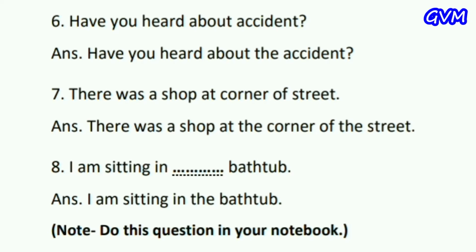Seventh, there was a shop at corner of a street, and the correct answer is there was a shop at the corner of the street. We put the before the corner and before the street. Next one is I am sitting in bathtub, and the answer is I am sitting in the bathtub. My dear students, do this question in your notebook only.